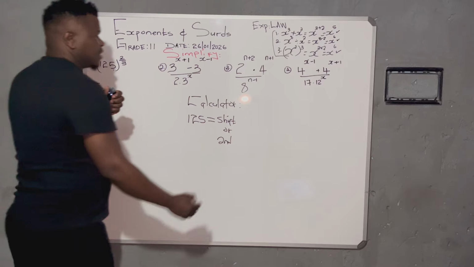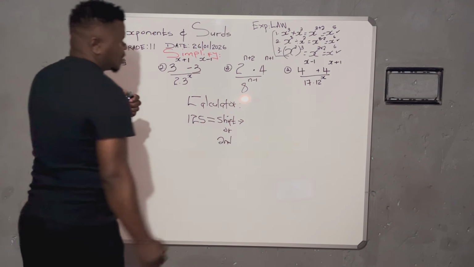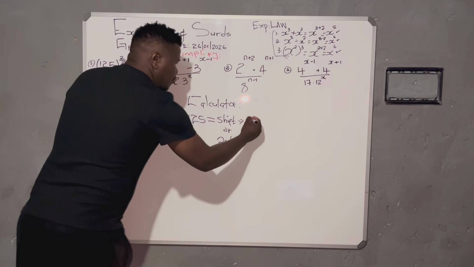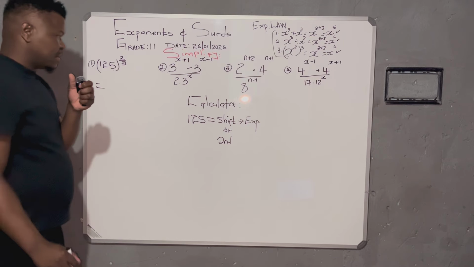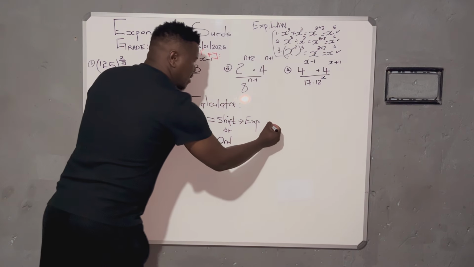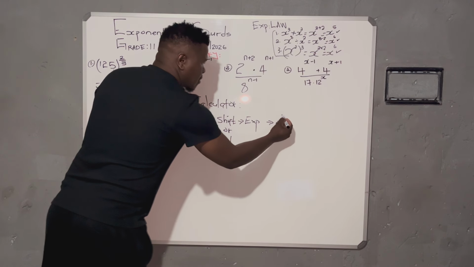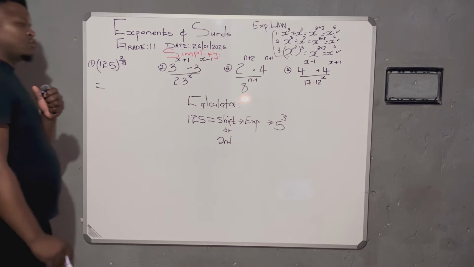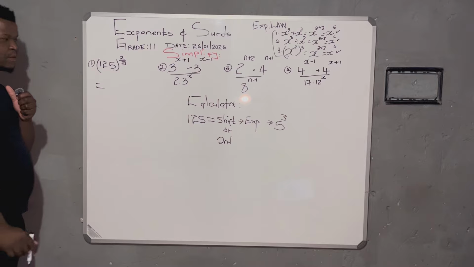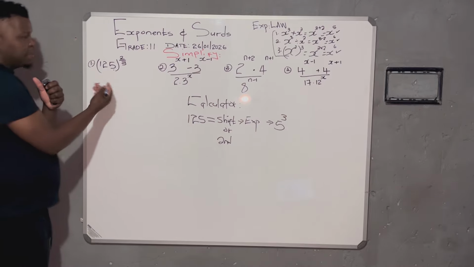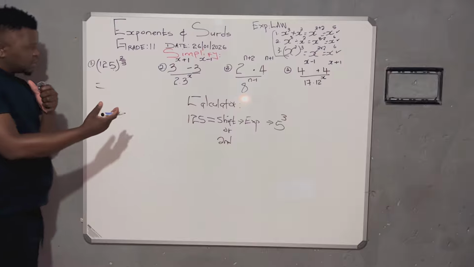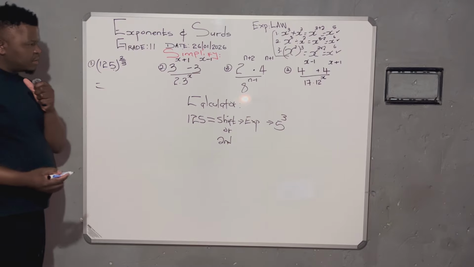After shifting, look for the key representing the exponent on a calculator. It's just going to give you something like this. This is a learner who's using a calculator. But manually, we said look for the number that when you multiply by itself gives you 125.